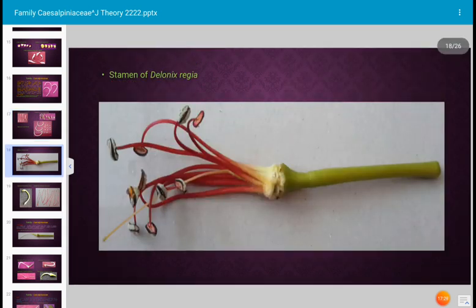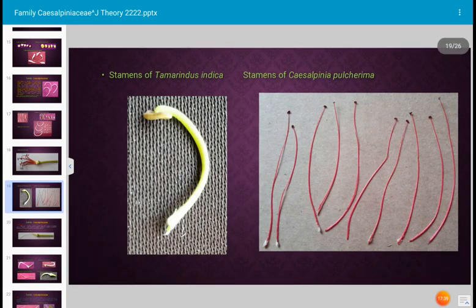Again, this photograph is to show you the stamens in Delonix regia. These are the stamens of Delonix regia. Next. These are again the stamens of Tamarindus indica. First photograph, this is the stamen of Tamarindus indica. Second photograph, these are the stamens of Caesalpinia pulcherrima. There were 10 stamens. Next.